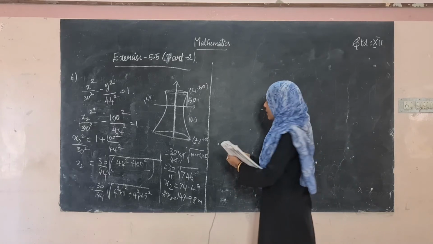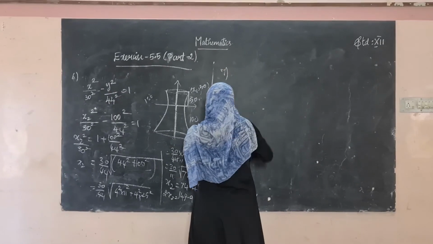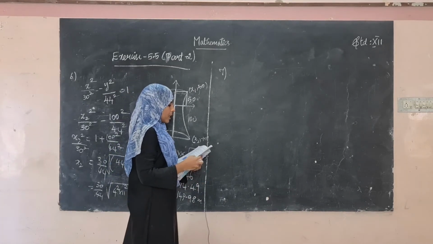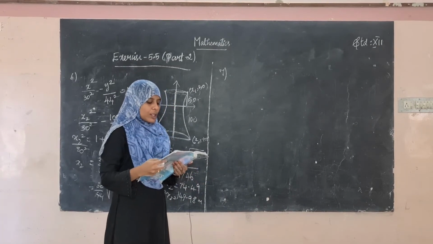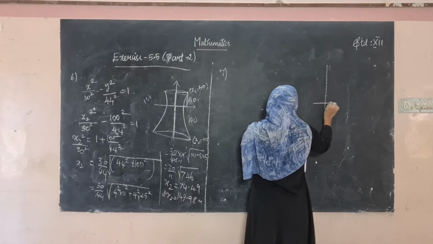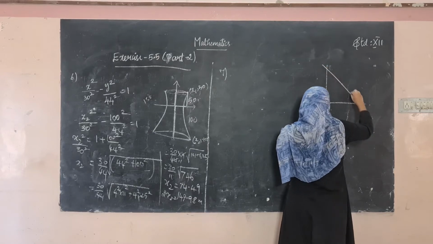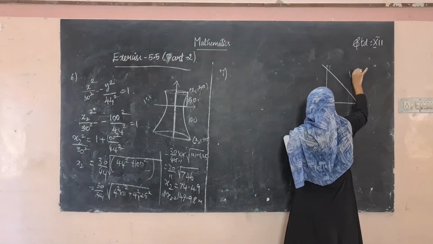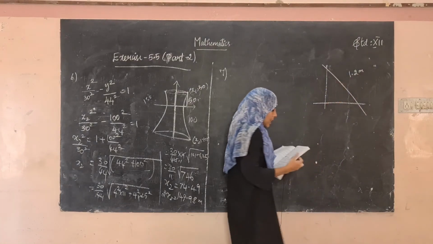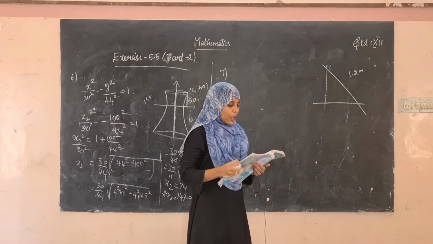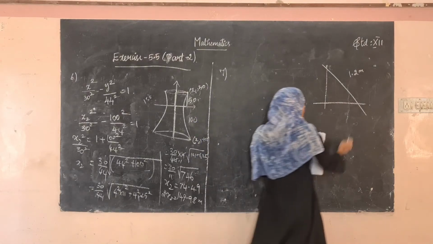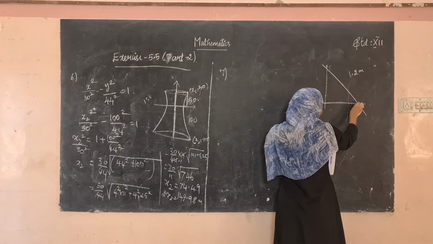Now let us see the seventh sum. What is the seventh sum given in your book? A rod of length 1.2 meter moves with its ends always touching the coordinate axes. So let this be the coordinate axes, and the rod is like this. The length is 1.2 meter. The rod is moving and touching the coordinate axes like this. Find the locus of the point P on the rod, which is 0.3 meter from the end in contact with the x-axis. So this rod is having contact with the x-axis here.